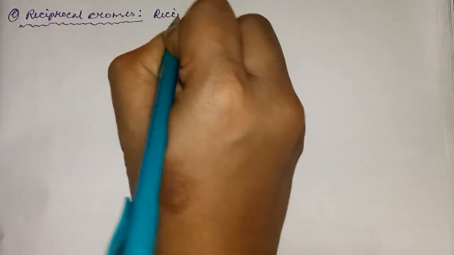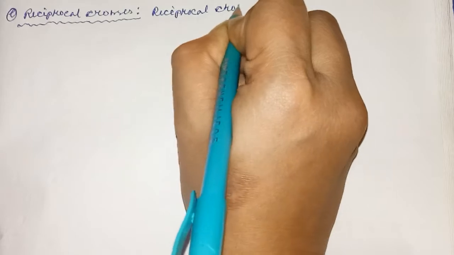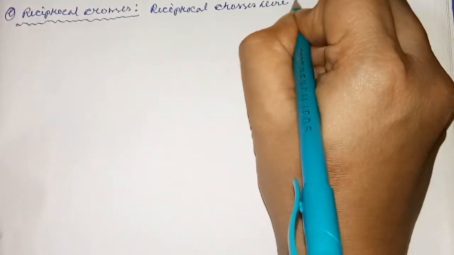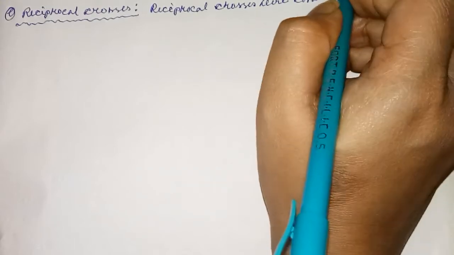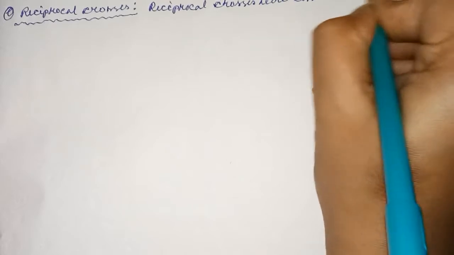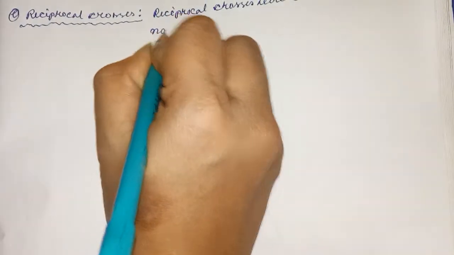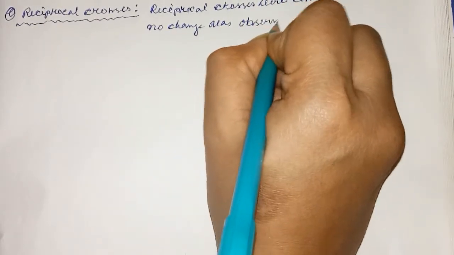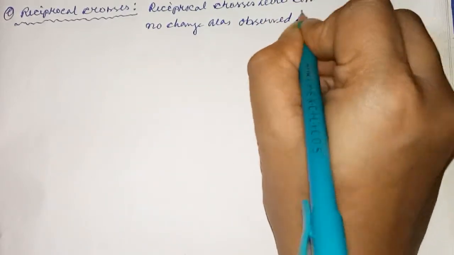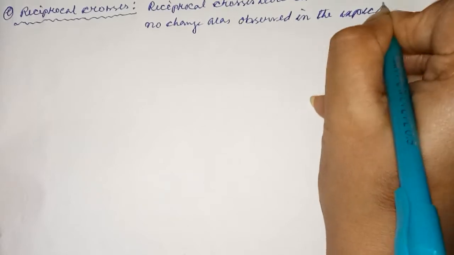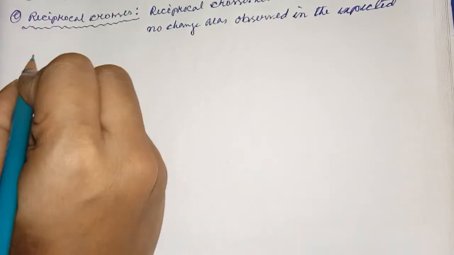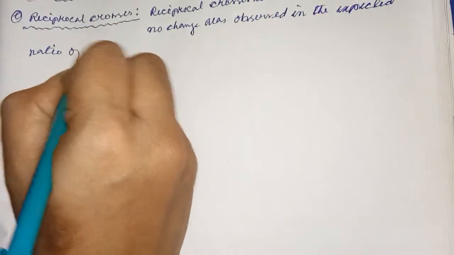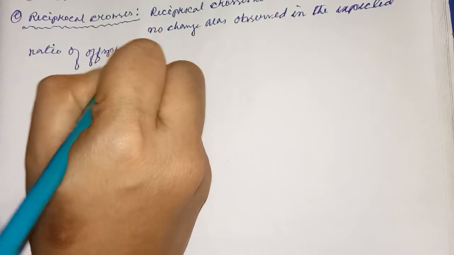So reciprocal crosses were conducted, but no change was observed in the expected ratio of offspring. Okay.